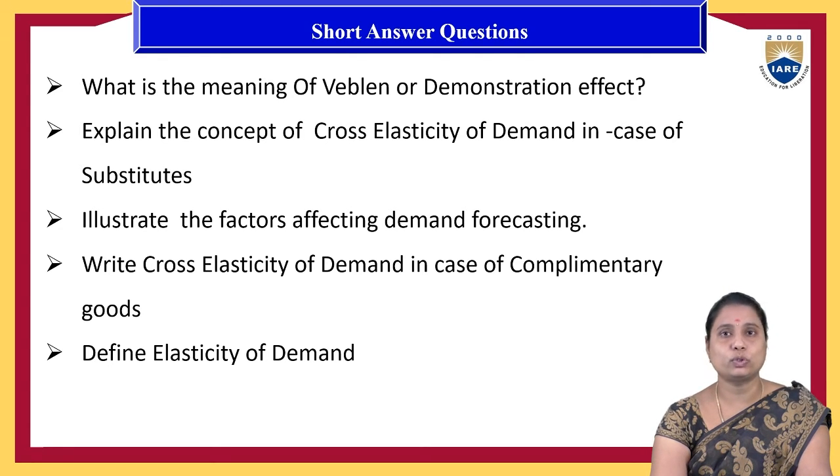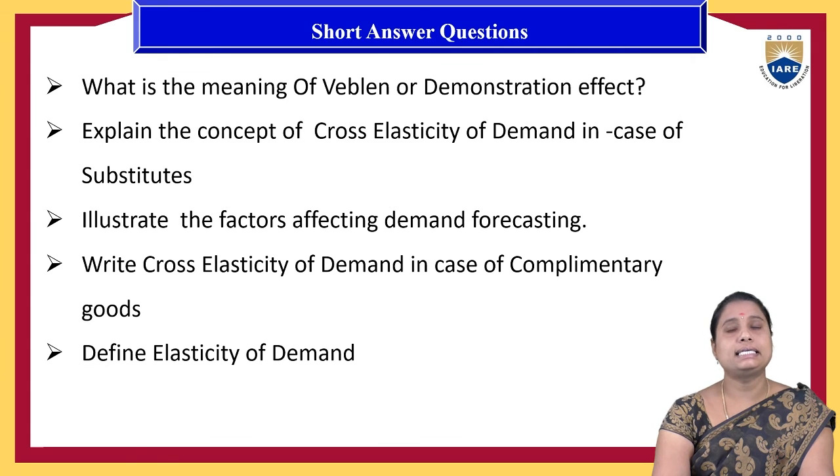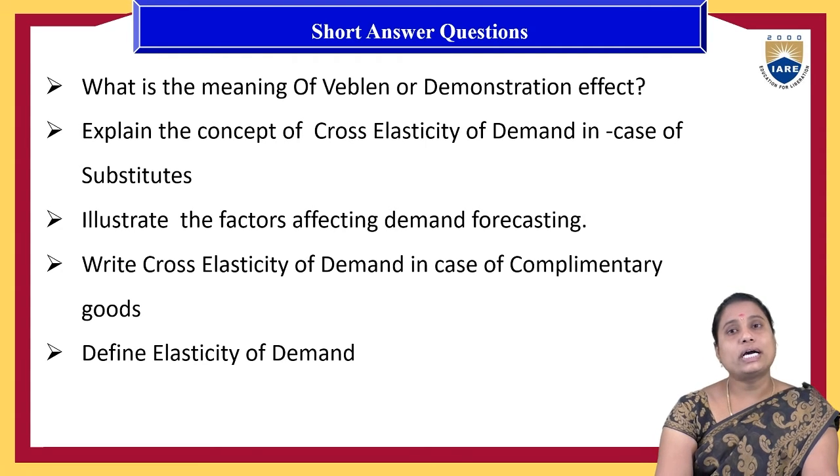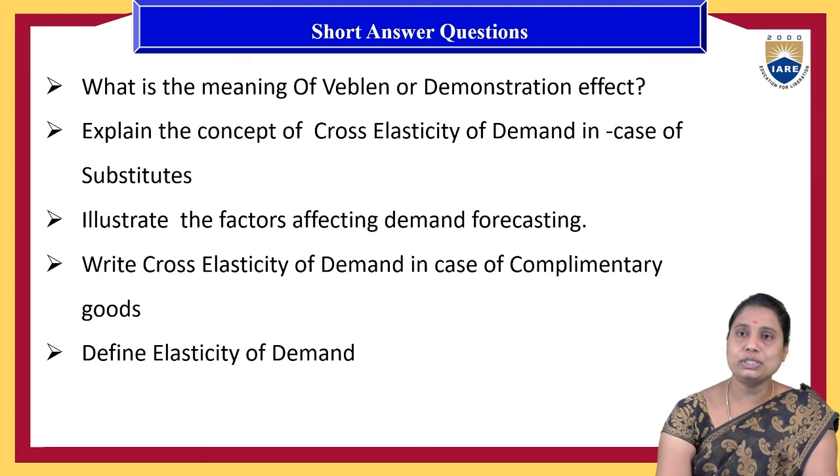The examples we need to explain. Next, illustrate the factors affecting demand forecasting: taste and preferences, price, income levels, government actions, etc. You need to explain all the factors which are going to affect demand forecasting. Next thing is, write cross elasticity of demand in the case of complementary goods.